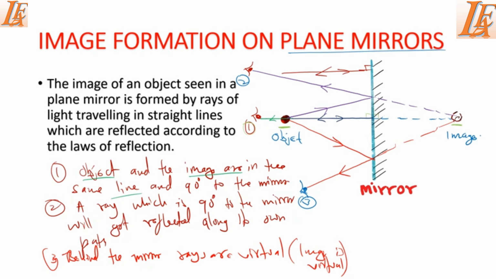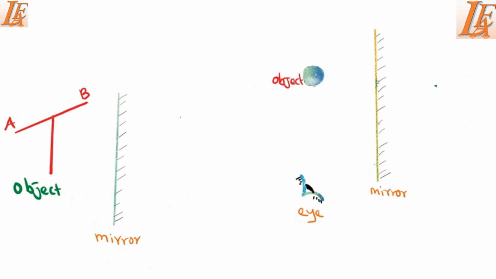Then another thing that you have seen is that rays behind the mirror are virtual and they are drawn using dots. So this is what we call a virtual ray. And this image which is drawn using dots is also called a virtual image. We have looked at how to form images behind the mirror.